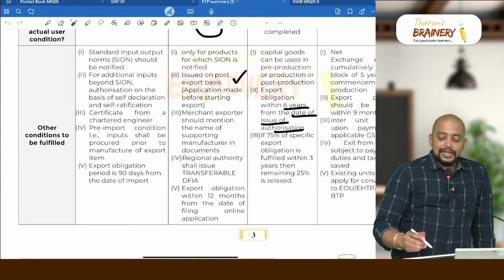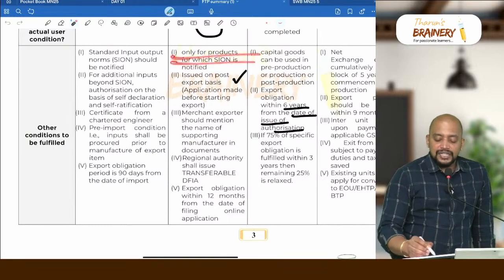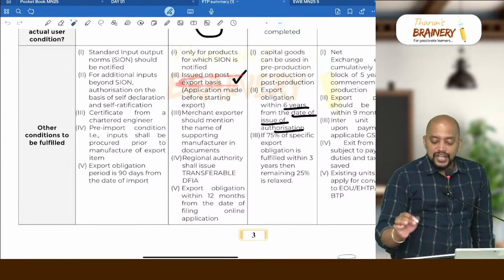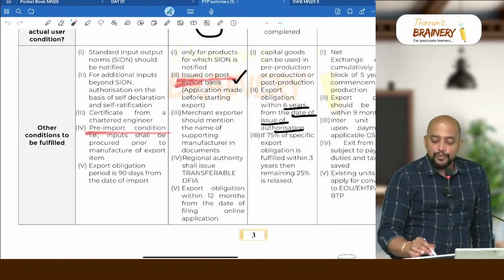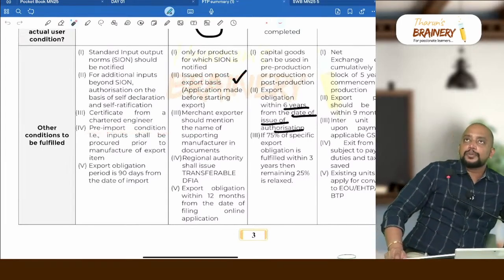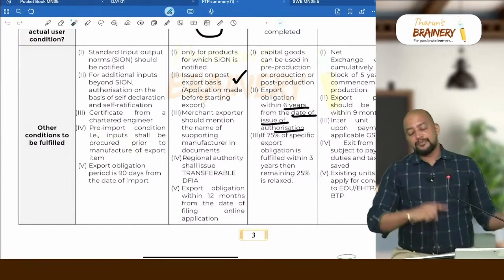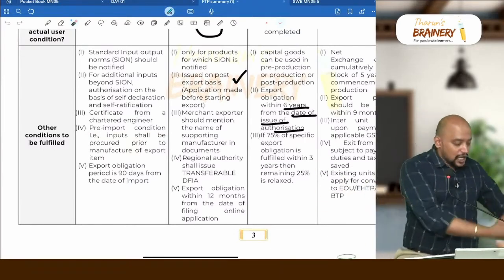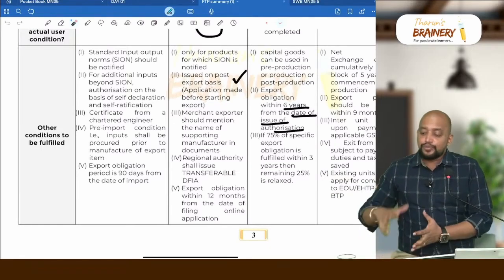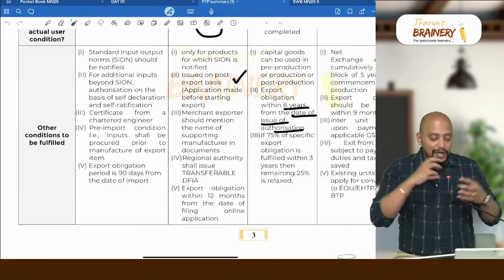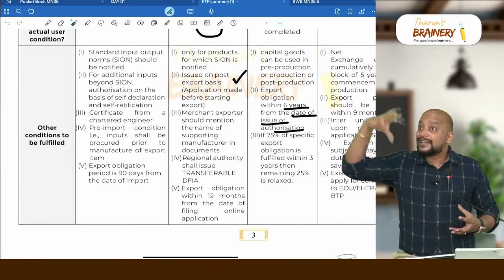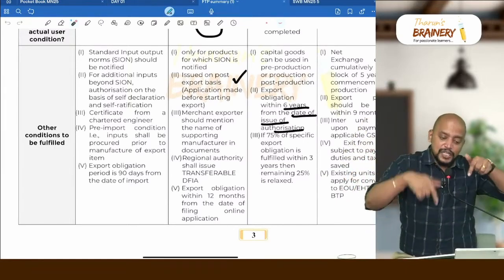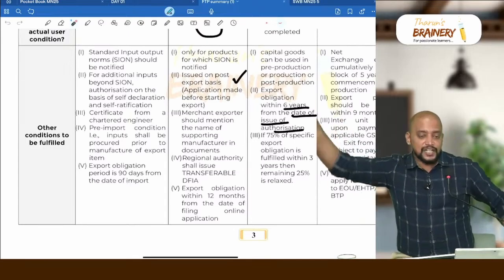Then other conditions: only for products for which SION is notified it is possible, issued on post-export basis. Here pre-import, here post-export. What does it mean? Pre-import means first I need to import and use it in production and then export. Whereas post-export means locally procure, first export, prove how much of the quantity locally procured was present in export, and that much quantity I can import subsequently. So that will not be useful for this export, that will be useful for subsequent export.